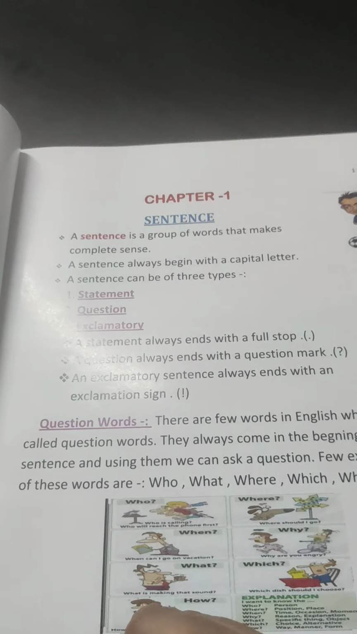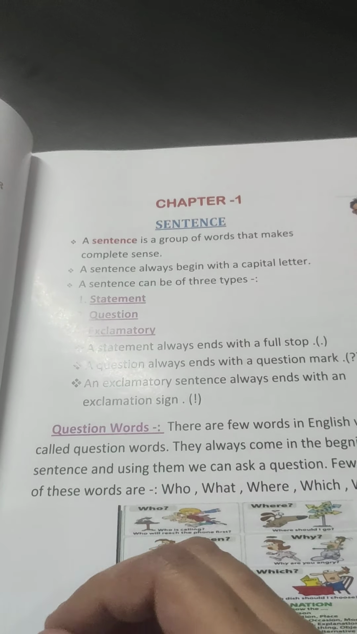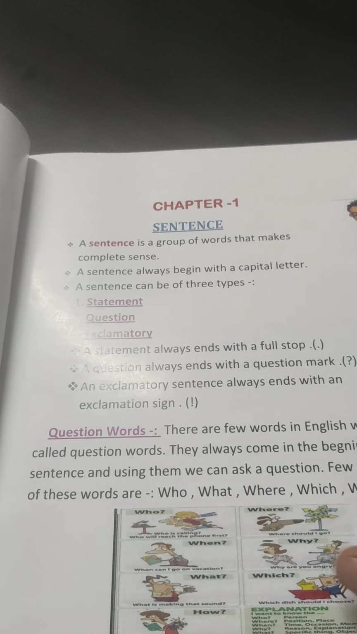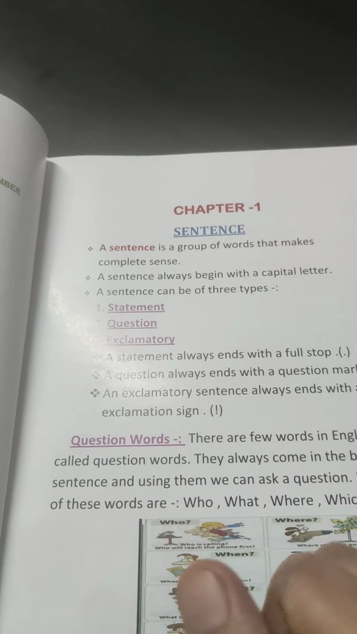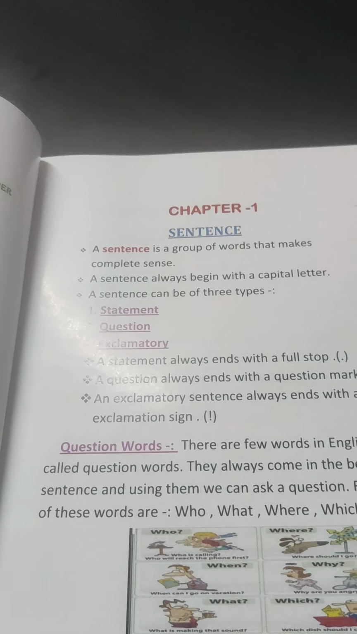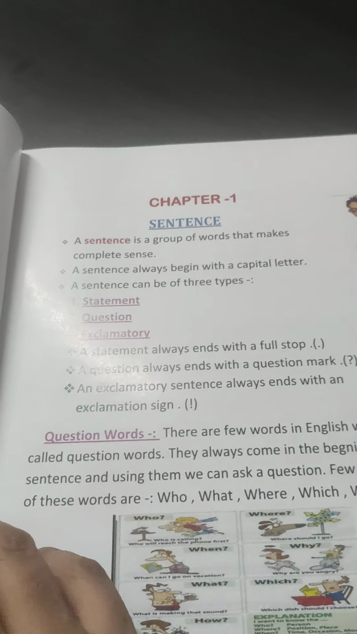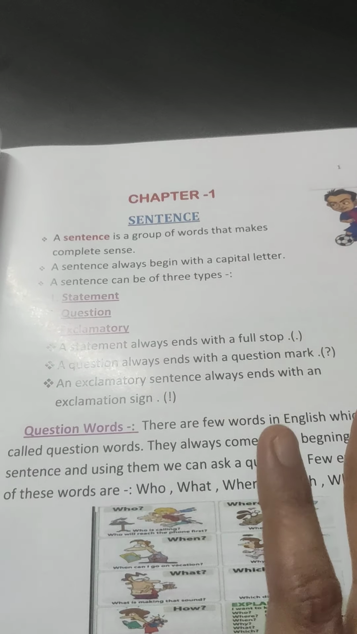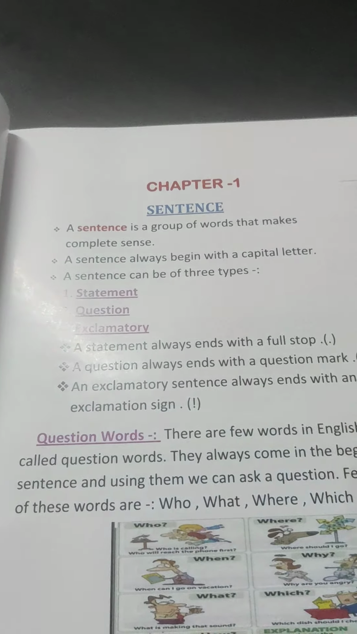For example, do you know me? In this case, there is no question word in the beginning. Do is the question word here. Do is basically a helping verb, but if it comes at the beginning of the sentence, it makes a normal sentence into a question sentence. And a question always ends with a question mark.